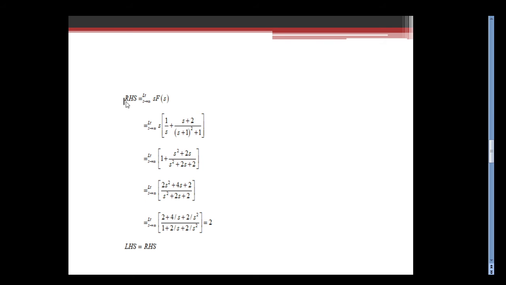Next we will find out RHS. Limit s tends to infinity s into F of s. So here capital F of s is nothing but L of f of t. When we are applying s tending to infinity, we should make this s in the denominator. Then it does not affect the whole equation. So I will take s commonly outside here. So I will get s into 1 by s, and here also I am taking s.